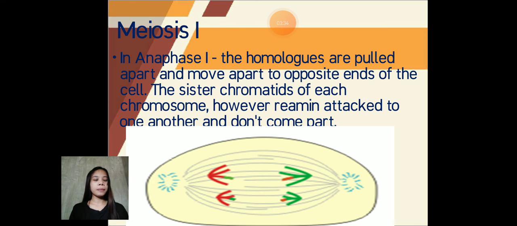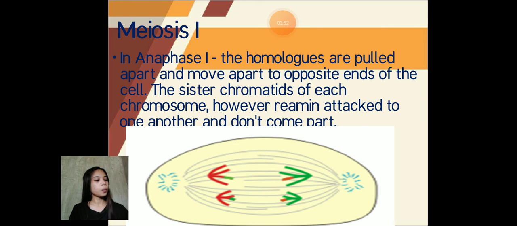Next we have anaphase 1. In anaphase 1, the homologs are pulled apart and move to opposite ends of the cell. The sister chromatids of each chromosome, however, remain attached to one another and don't come apart.